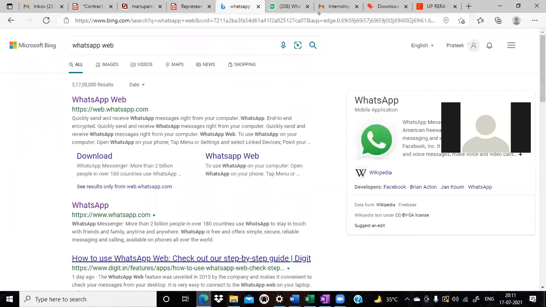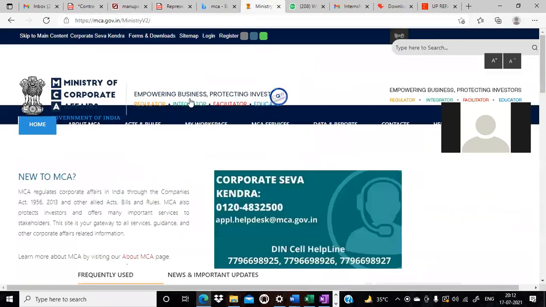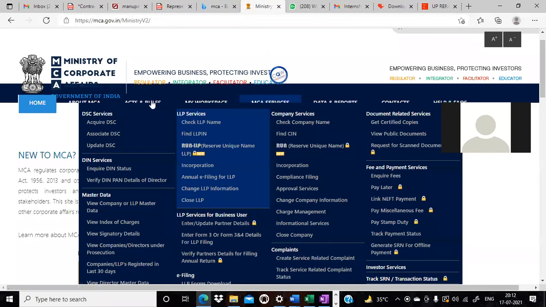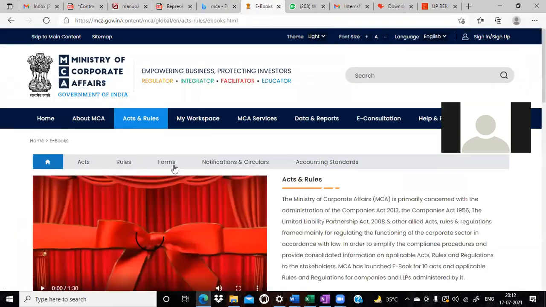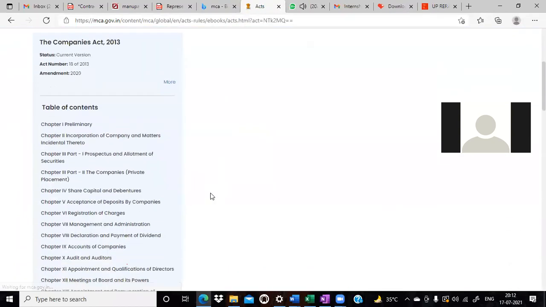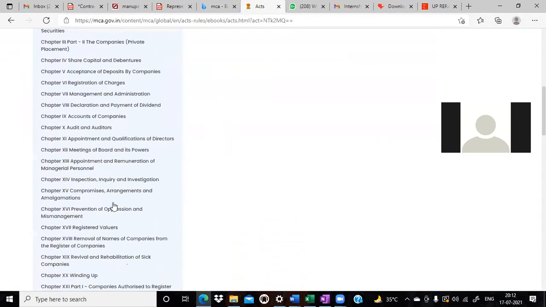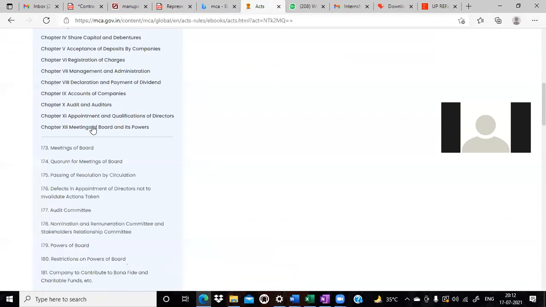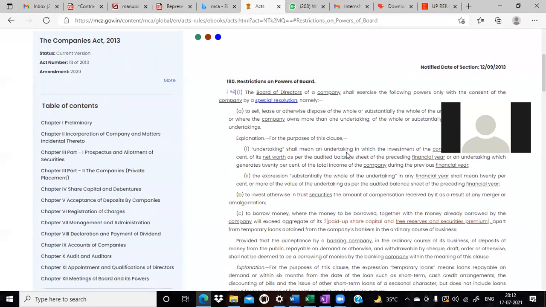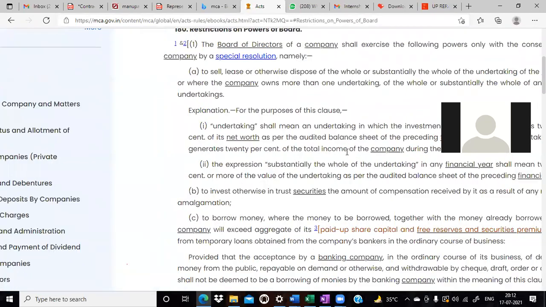Okay, just a second. I myself am fully confused whether it was income or investment. What was that? Just a second. Let's go through the Act again. This is very, very, very important. Section 180. Yeah, this one is important. See this.